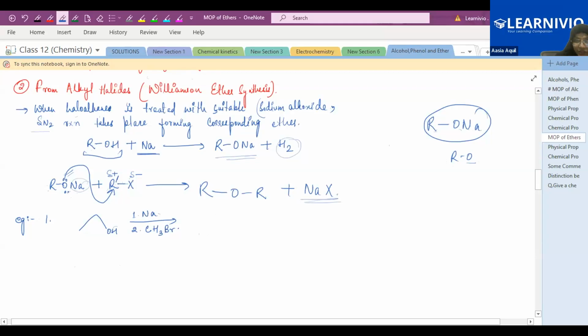So this oxygen lone pair will attack this R group, and this Na will be removed with X. It will combine with X and form a sodium salt basically, and you will get ROR dash, which is your ether. Is this clear? And this process is known as Williamson ether synthesis. Clear or not?